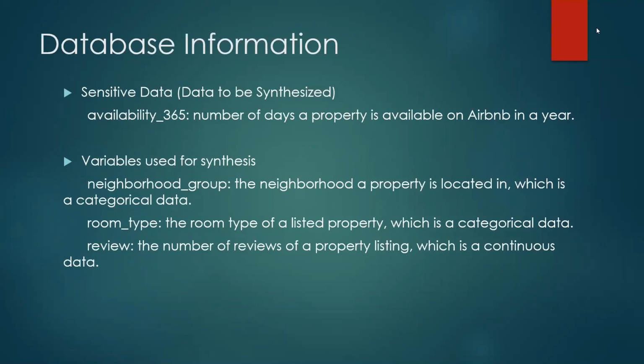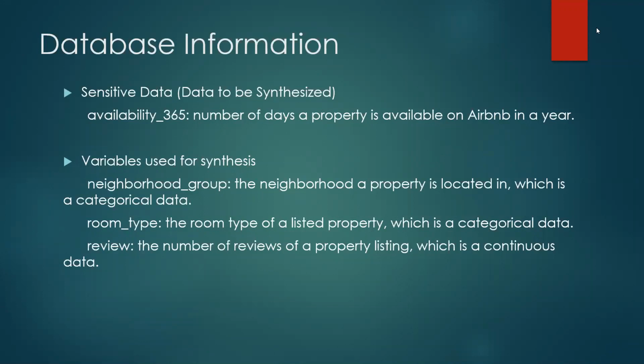The variables I used for the synthesis model include neighborhood group, which is the neighborhood a property is located in, being Bronx, Brooklyn, Manhattan, Staten Island, and Queens in New York City; the room type of the listed property, being shared room, private room, and entire home; and the number of reviews a property has on the Airbnb website.